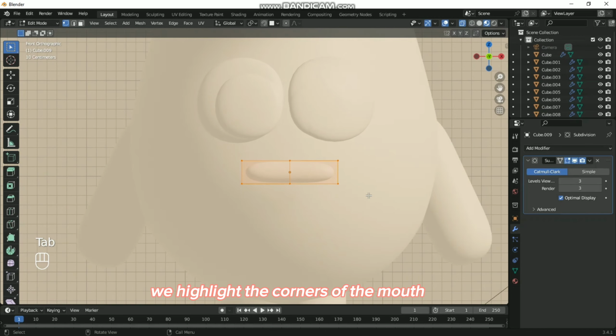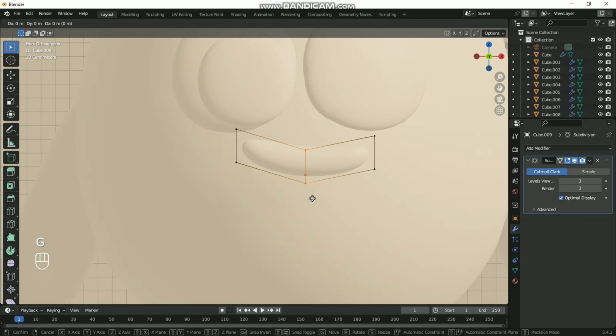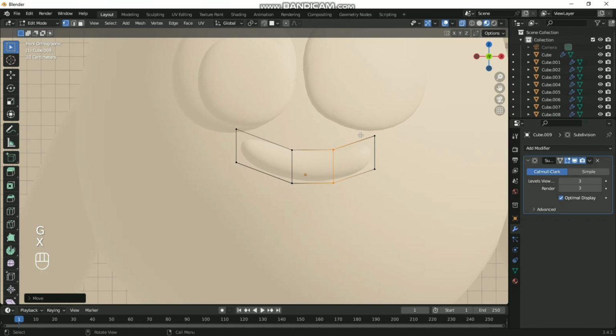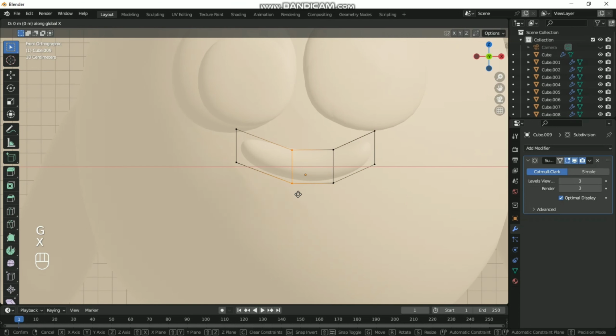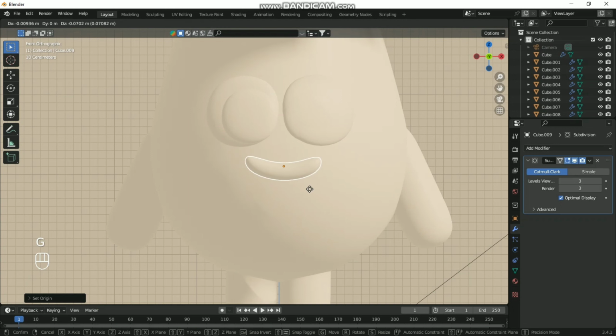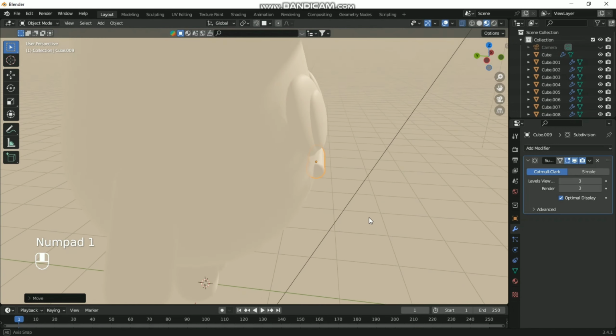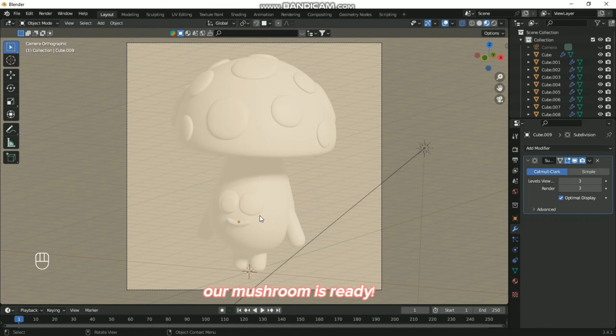We highlight the corners of the mouth and pull them out for a smile. Our mushroom is ready.